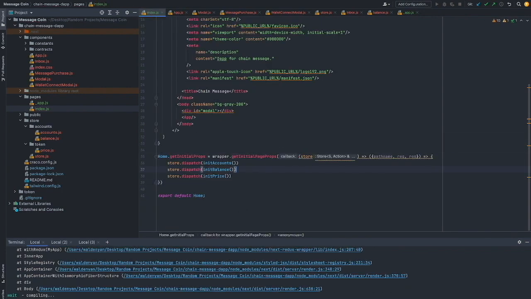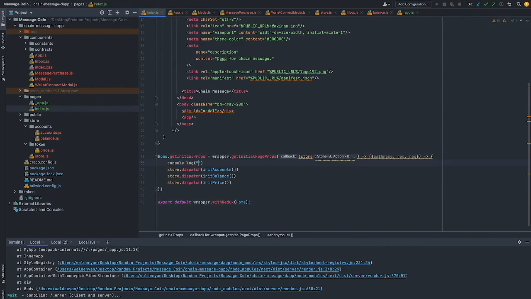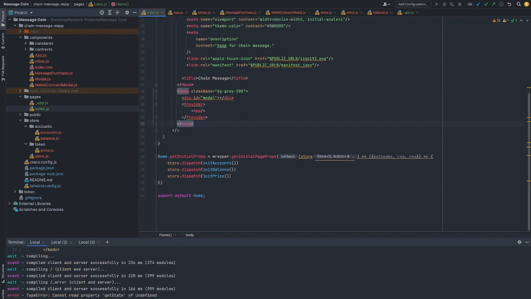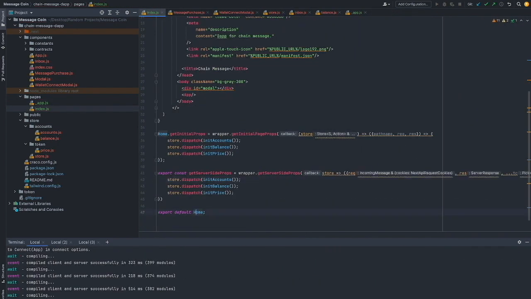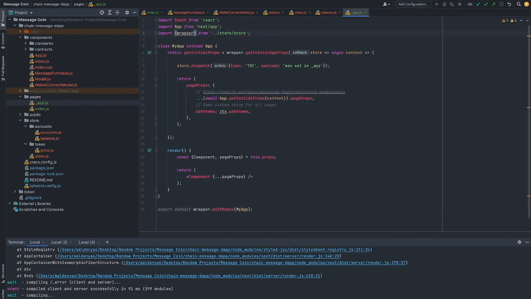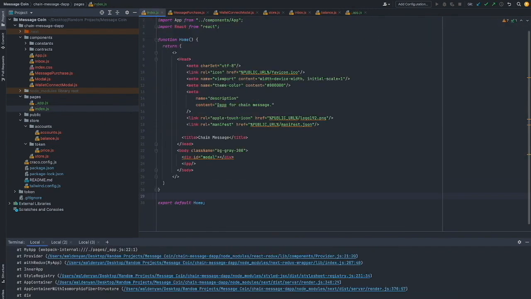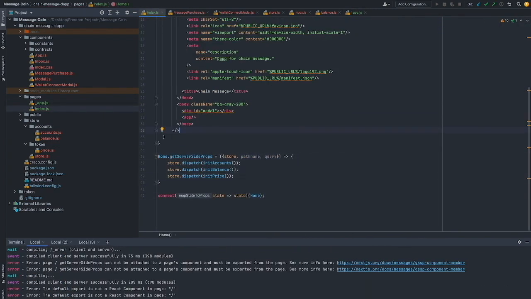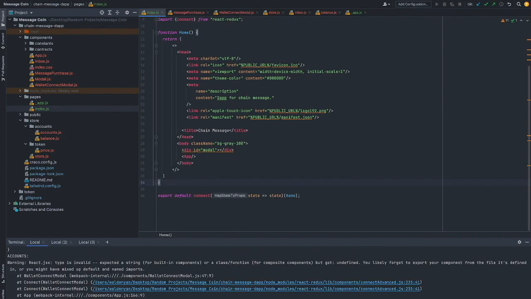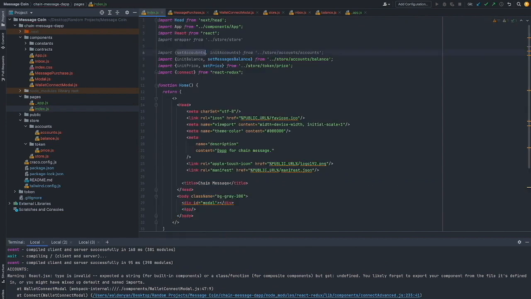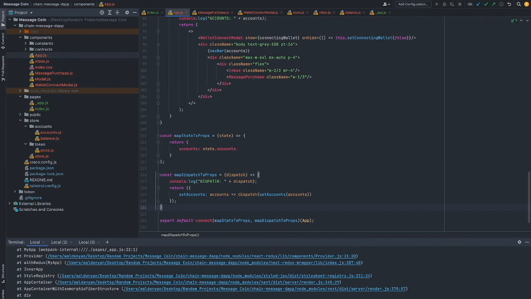In the end, though, the worst issue turned out to be that importing SVG files using Next.js is different from the way I did it in this project. And that gave me a lot of misleading errors that took me hours to figure out was caused by the SVG files. But eventually we got through that mess.